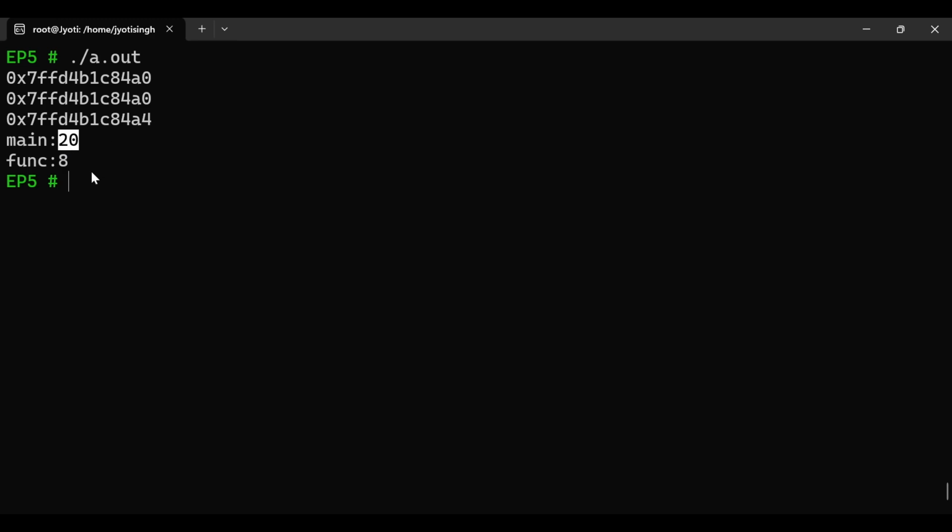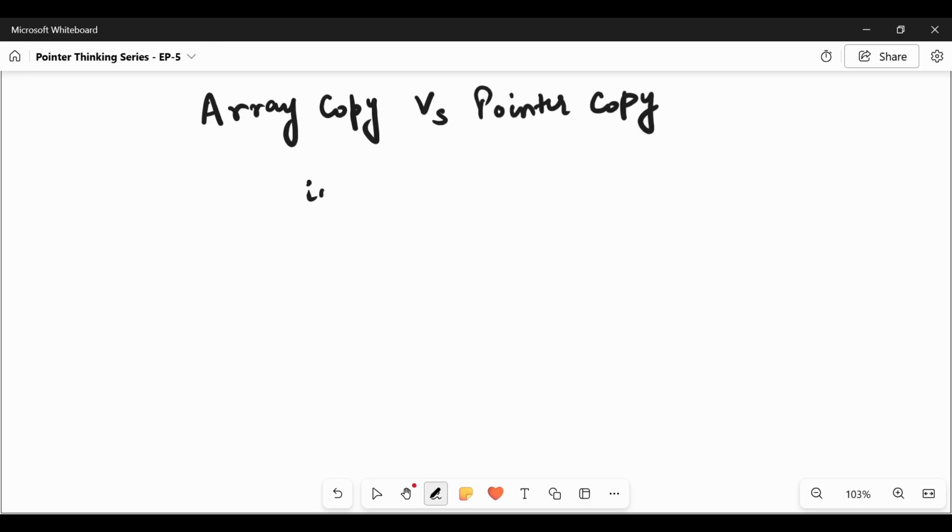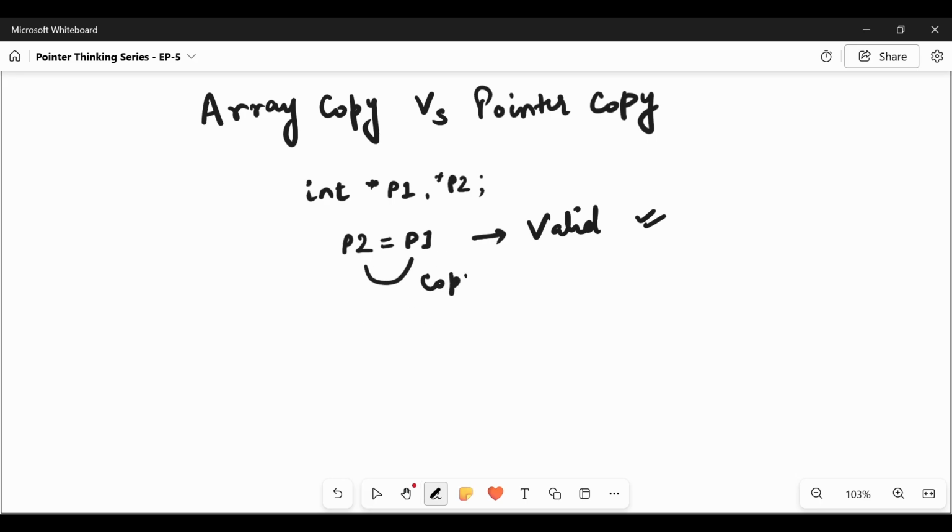That is the reason. So here is the proof. Next topic is array copy versus pointer copy. Let us take an example. We have two pointers p1 and p2. We can directly copy p1 inside p2. This is valid and legal, no issue. It copies the address, so this means we are copying the address.